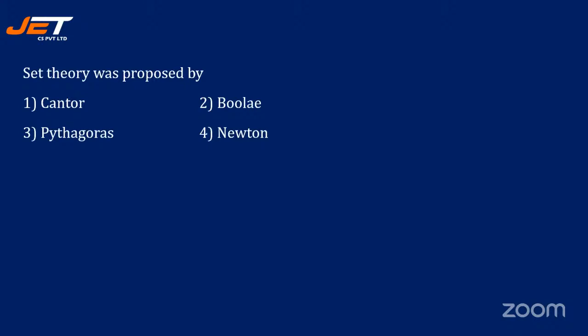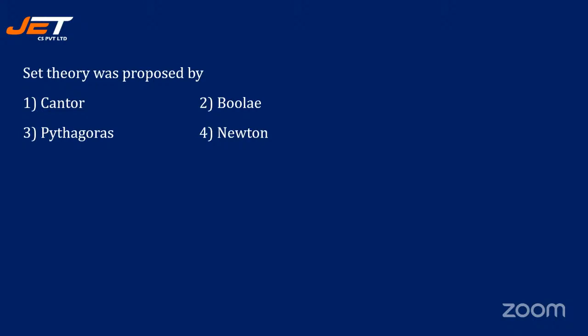Set theory was proposed by dash. There are 4 options: Cantor, Boole, Pythagoras, Newton. This is also a very simple question. Let's see how many are answering.